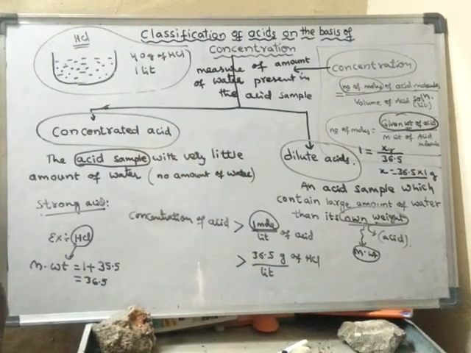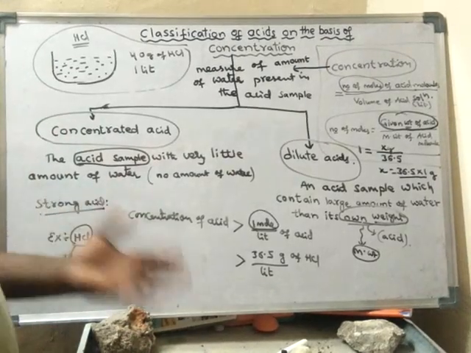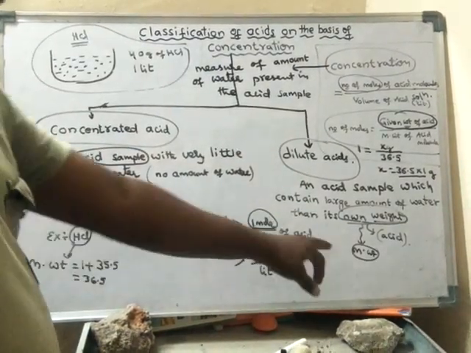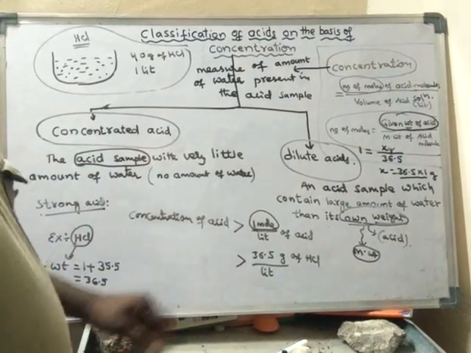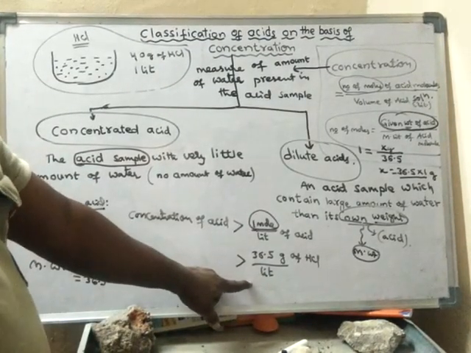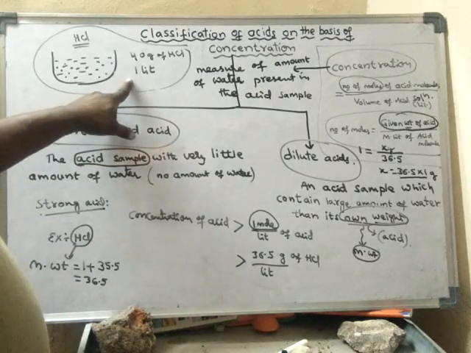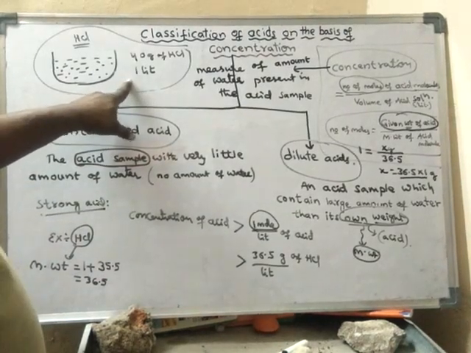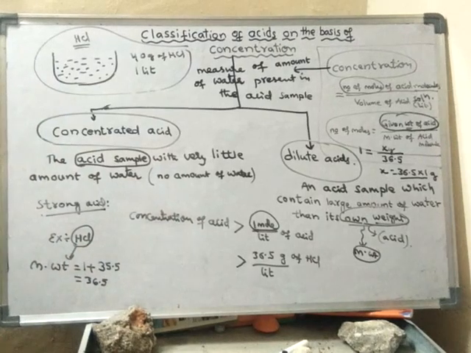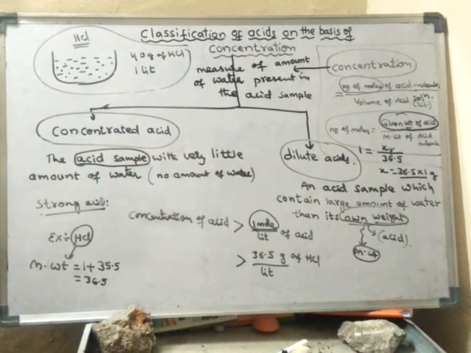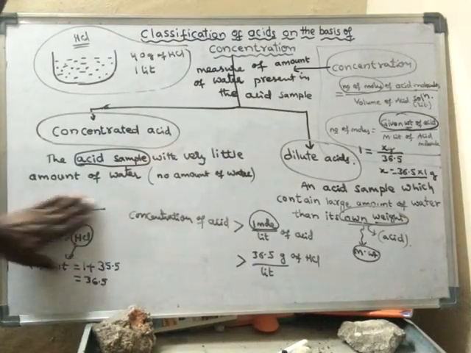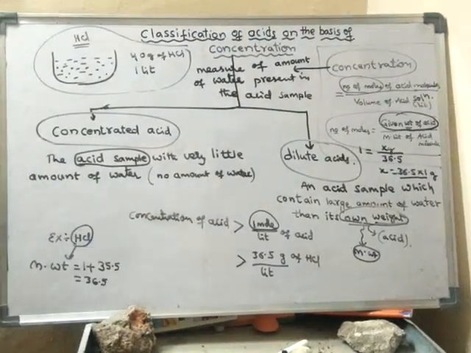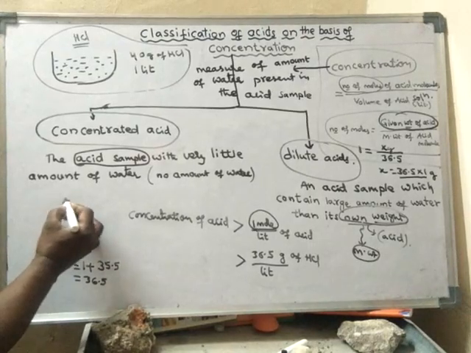Okay. So here, if the acid taken is more than 36.5 per liter, then it is said to be strong acid. Suppose if I take, it is said to be concentrated acid. So not strong acid, concentrated acid. We have to take it as concentrated acid.